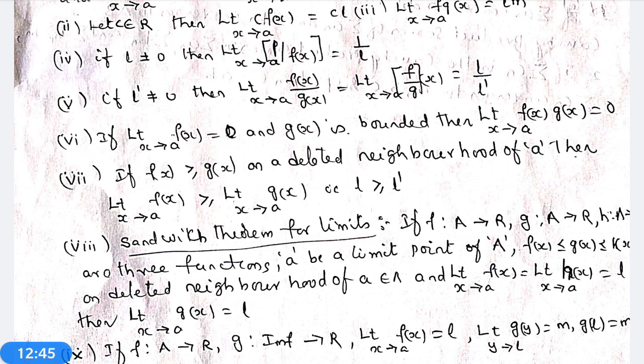For series, sigma Un and sigma Vn are two series. If limit Un is equal to L, limit Tn is equal to L, and Sn is less than or equal to Vn, which is less than or equal to Tn, then limit Vn is also equal to L. This is the sandwich theorem for series.